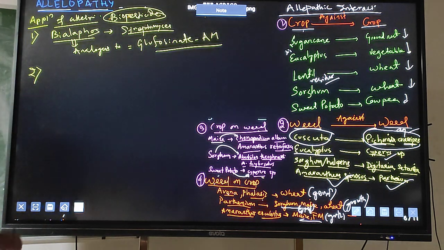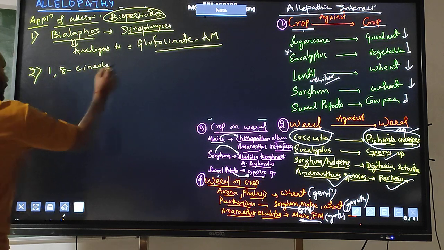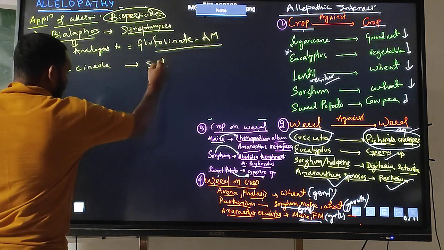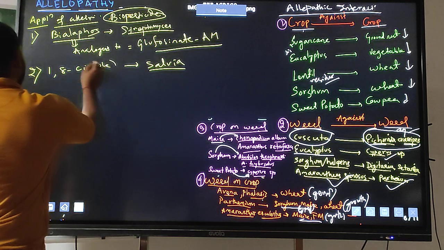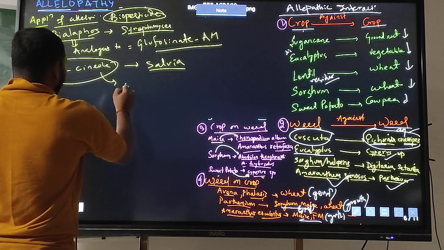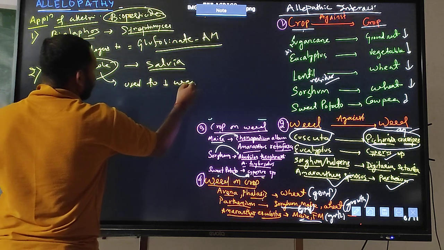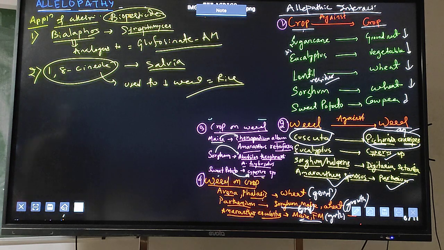Second one is 1,8-cineole. This comes from Salvia species, and this compound is used to reduce weed growth in a rice plant. In a rice plant, if you use this compound, it will reduce weeds.